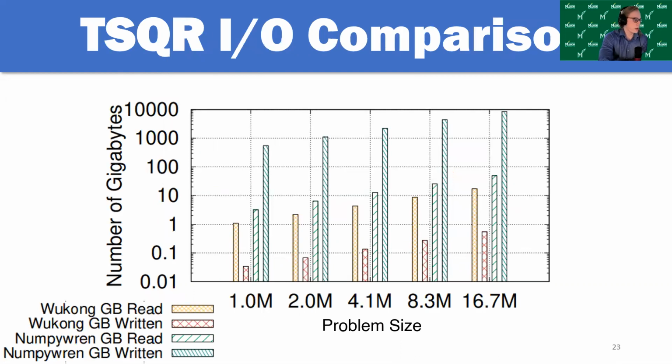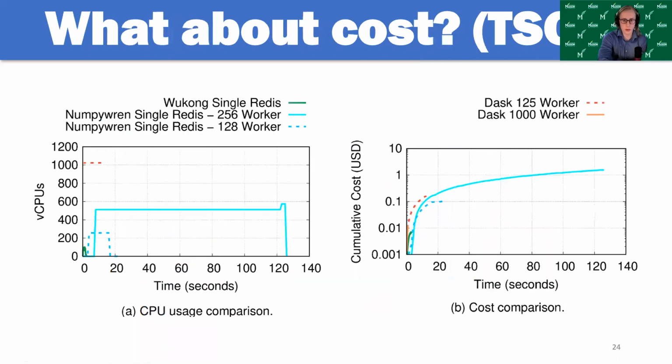As for the I/O, we compared the data read and written by Wukong and NumPyWren during the workload execution for TSQR. And as we can see, Wukong reads and writes considerably less data than NumPyWren, and this graph really helps to explain the performance difference between the two frameworks. It illustrates the efficacy of Wukong's locality-enhanced scheduling techniques and optimizations that result in much less data being read and written during the workload. Keep in mind that the scale of the y-axis is logarithmic, and this just contributes to a much faster performance. And I have some other charts that'll help illustrate this as well.